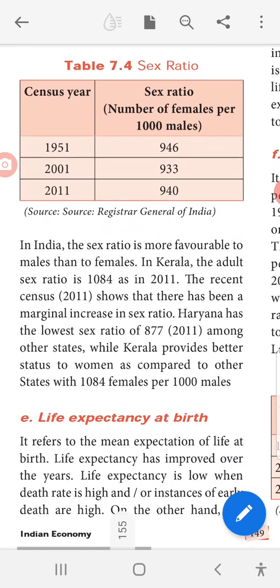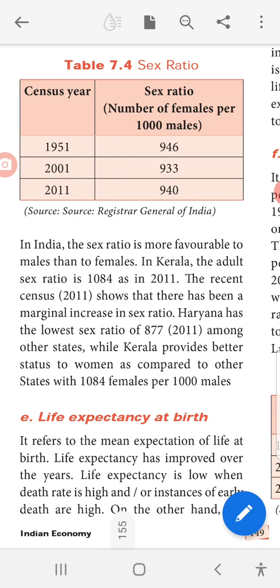In India, the sex ratio is more favorable to males than to females. In Kerala, the adult sex ratio is 1,084 as in 2011. The recent census, that is the year 2011, shows that there has been a marginal increase in sex ratio. Haryana has the lowest sex ratio of 877 among other states, while Kerala provides better status to women as compared to other states